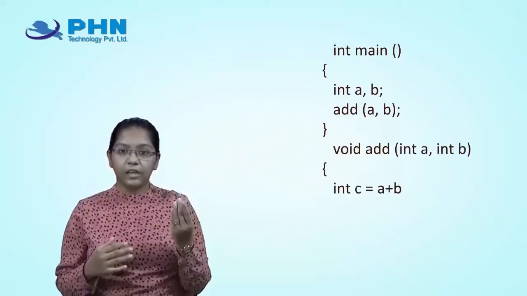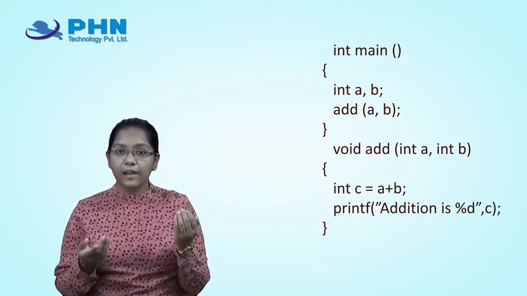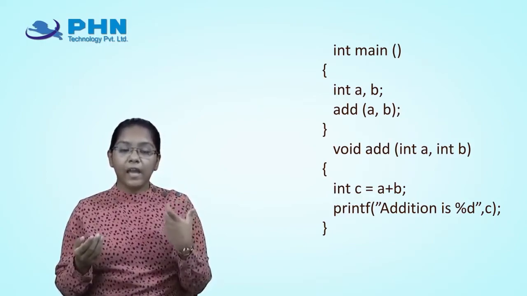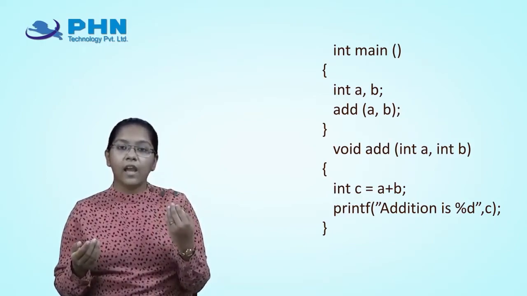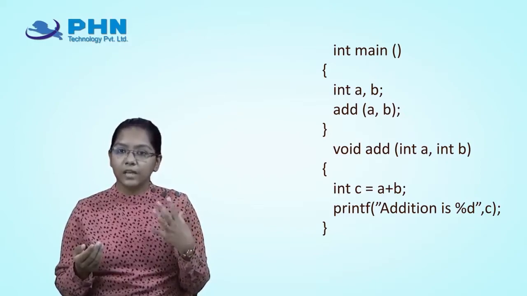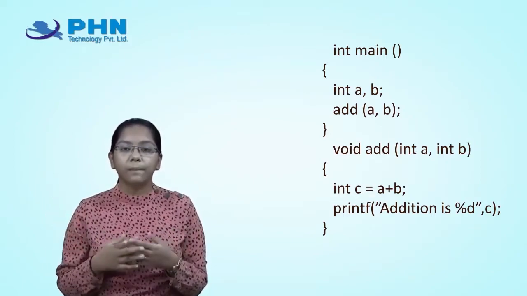Those function parameters are known as actual parameters and formal parameters. These are the parameters which I pass while calling the function. First, consider actual parameters. Here I have an example of my function. In int main I have called the function add, and here is void add(int a, int b), where I perform my addition and print a statement with the addition of the values.